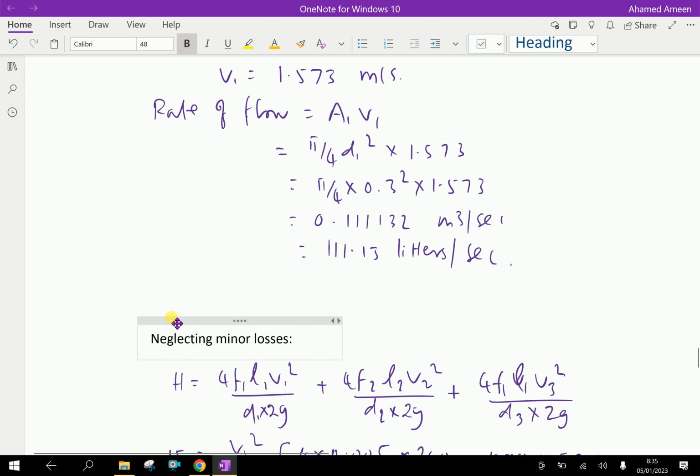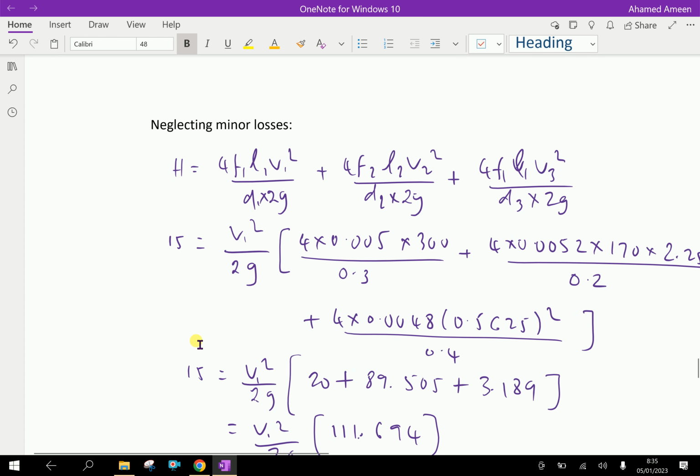Now we consider neglecting minor losses. That is, at entrance and at contraction, we are not considering those values, only considering frictional losses. The total head loss H is 4 F1 L1 V1 squared by D1 2g, plus the same for the second pipe and for the third pipe.